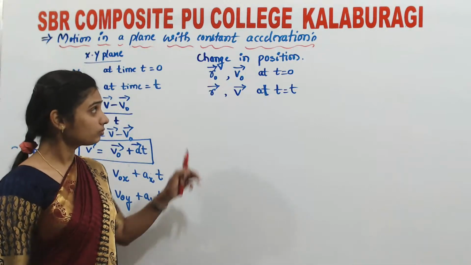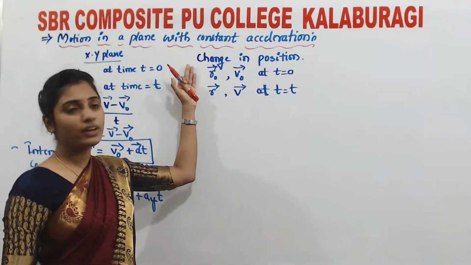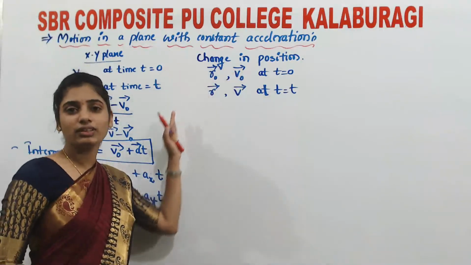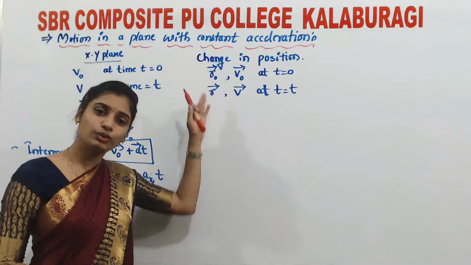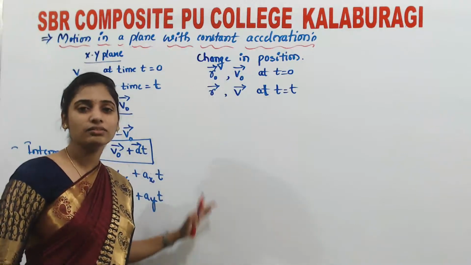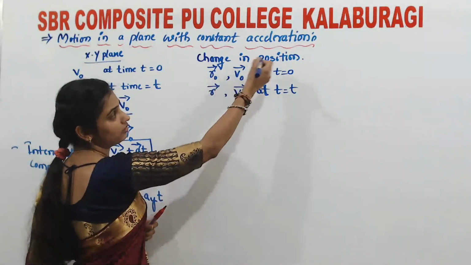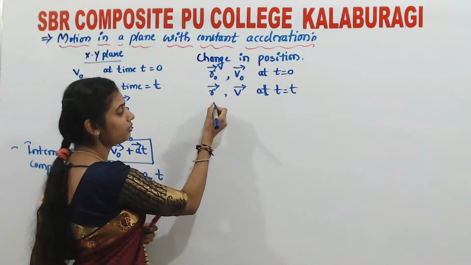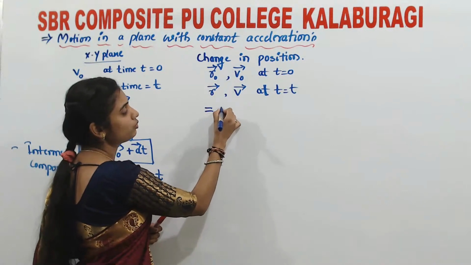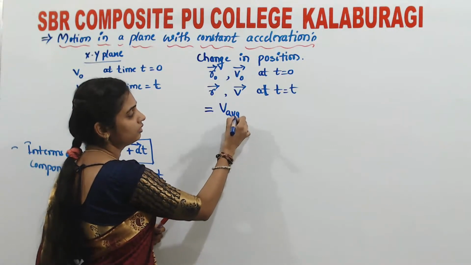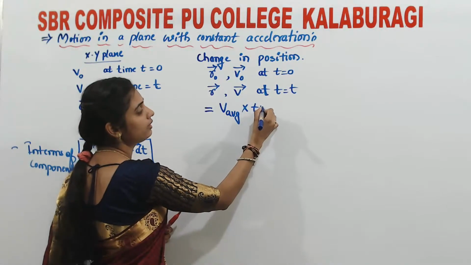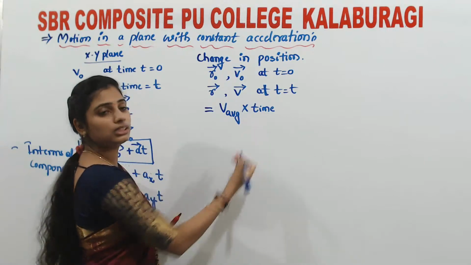Now for finding the change in position, we follow one dimensional motion. What you did in straight line, the same thing we can follow over here. We all know that change in position, or displacement, can be written as v average into time, average velocity into time.